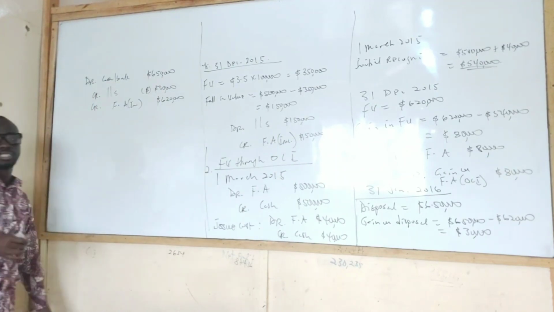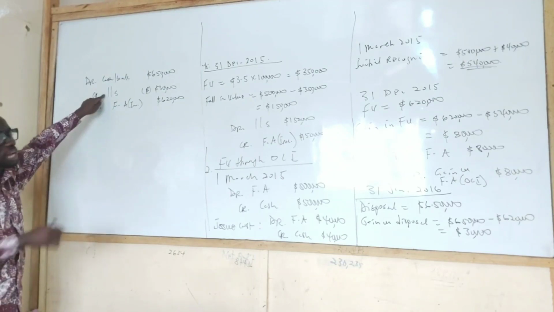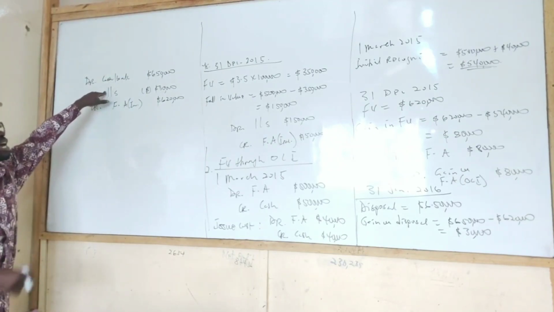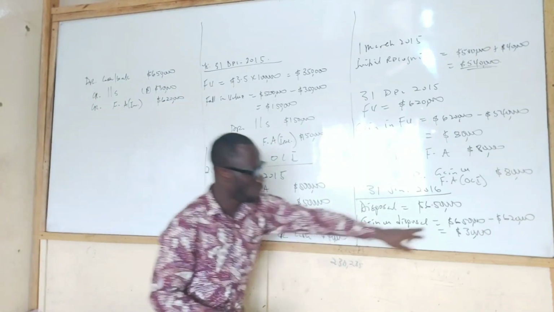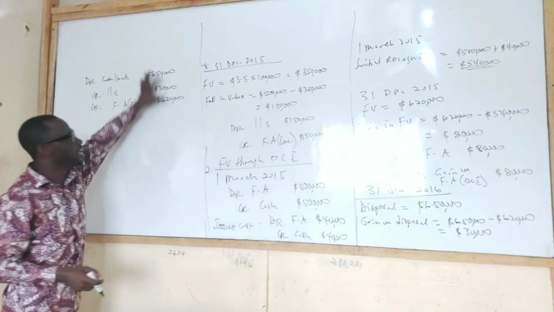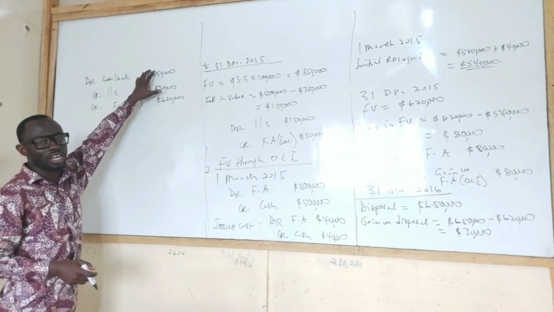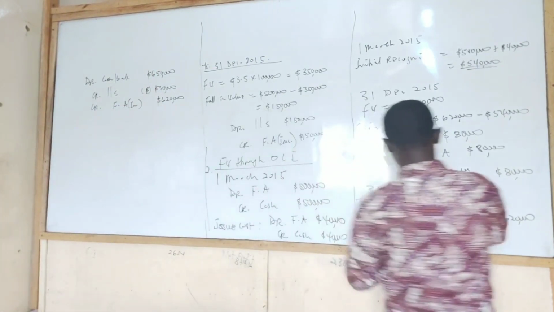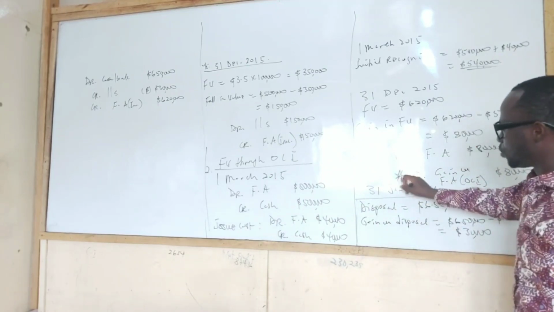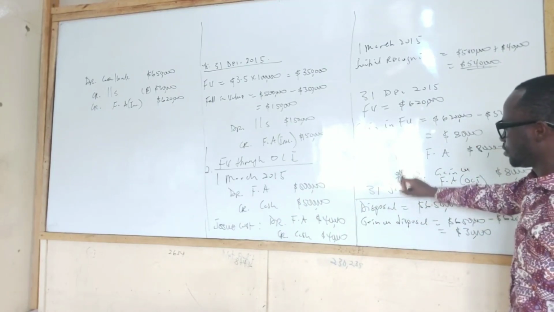Does it make sense? So that is what I was saying, that the gain will be taken to the income statement. So you see that what I did here is what I have redone here. Now, what happens to this figure? To this gain? What happened to it?